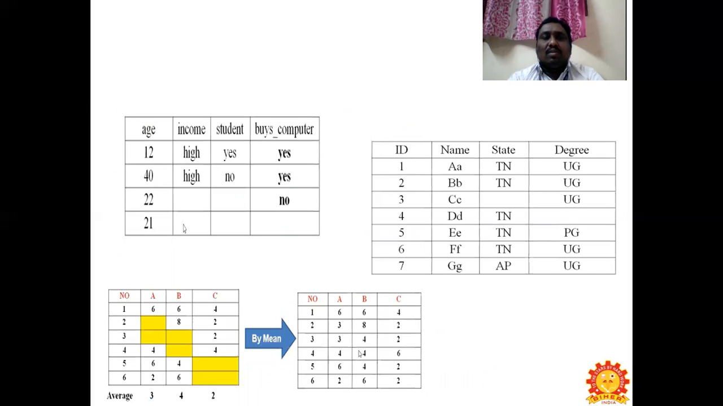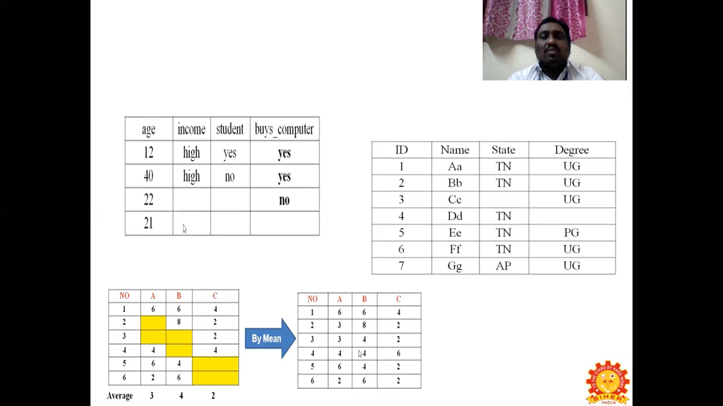You can see an example here of missing data. In the first table, age has been mentioned and all the data is there. In the income column, two values are missing. In the student column, you can see yes and no have been mentioned, but two entries have been left empty. Coming to the last column, buys computer, we have been given two categories: yes, and the other category is no.